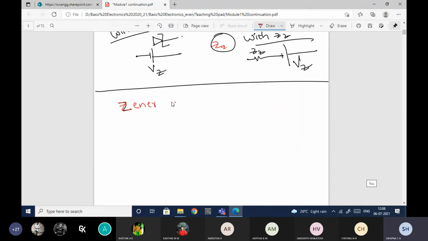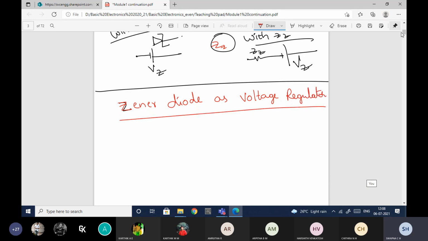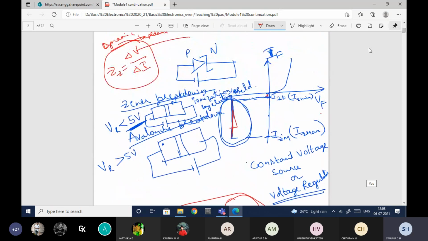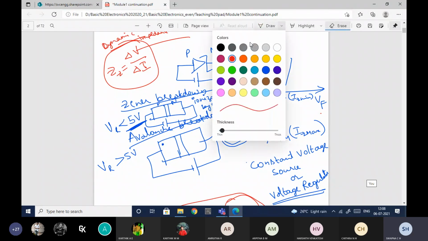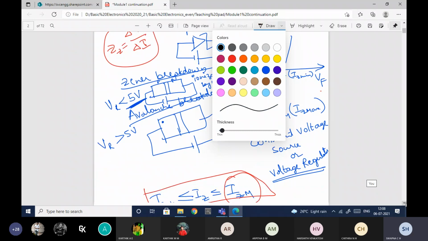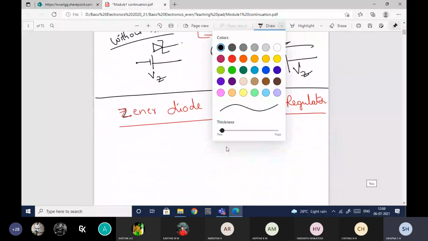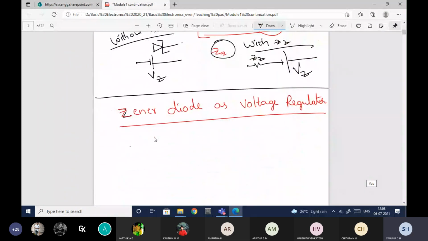Zener diode as voltage regulator. Okay, so as I have already mentioned, by using the characteristics, if Zener diode is operated in this region, then it will provide me the constant output voltage across the device, across the Zener diode. So for that the connection is in this way.